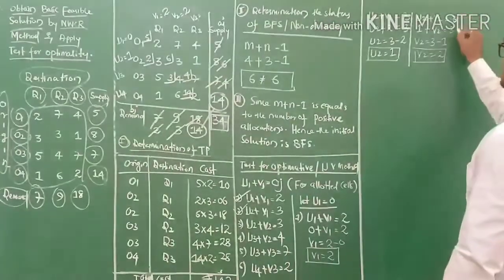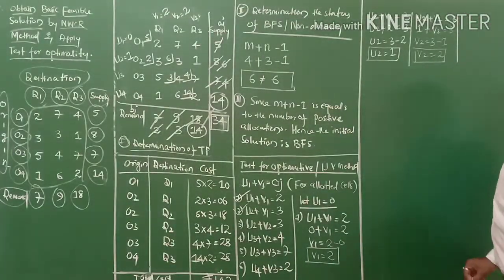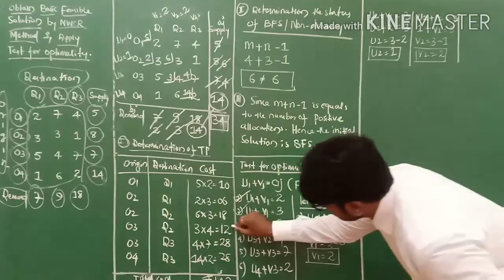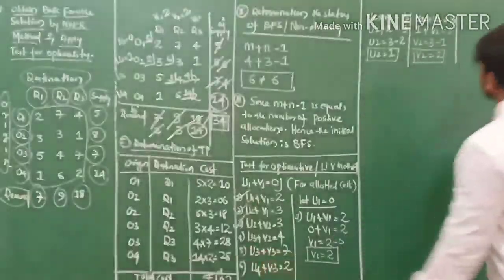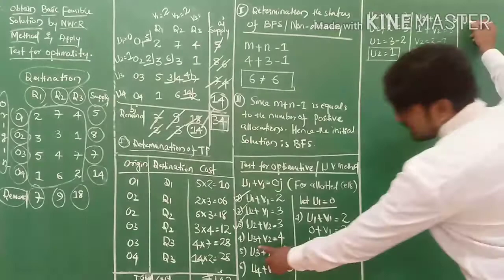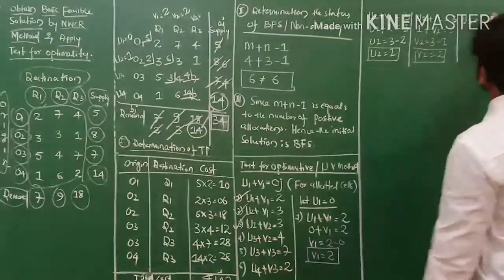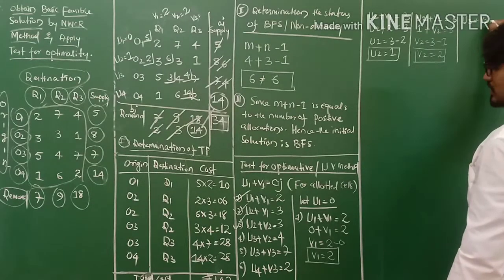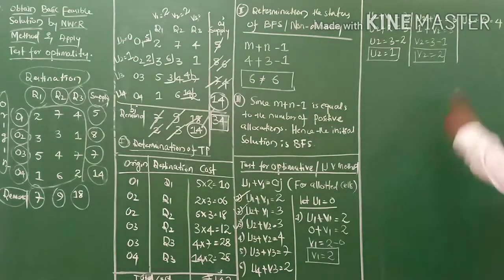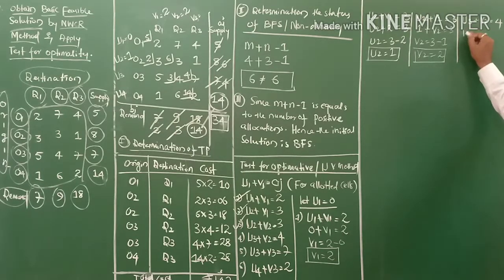The next one is done my friends. And the fourth one is u3 plus v2 equals 4 my friends. u3 we don't have, right? u3 plus v2, which is 2, equals 4.